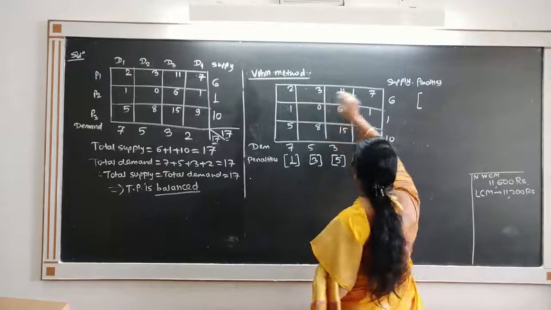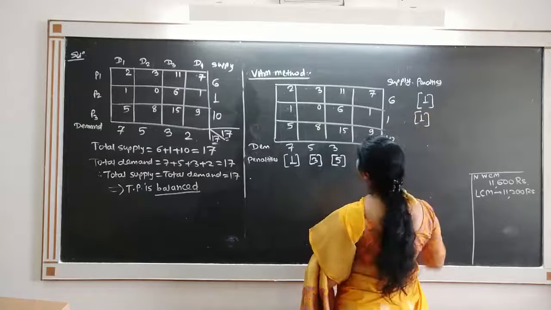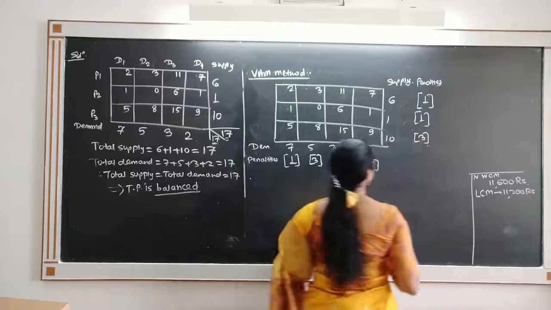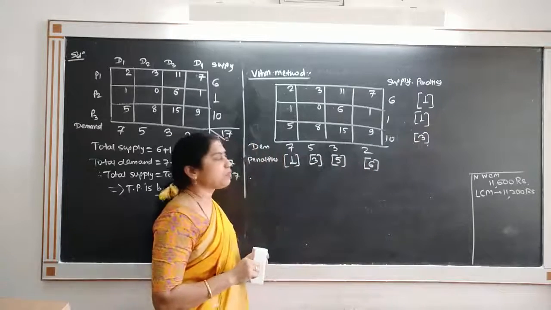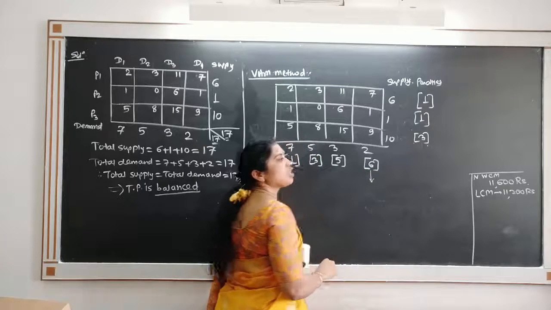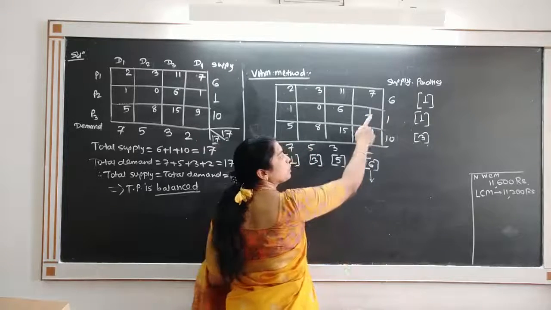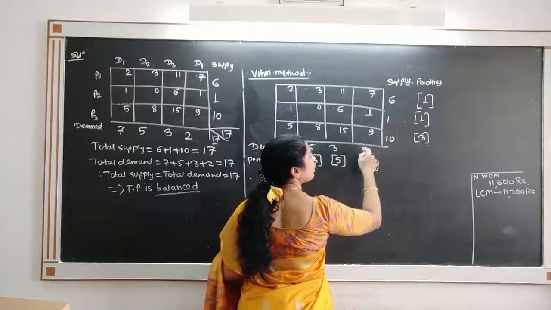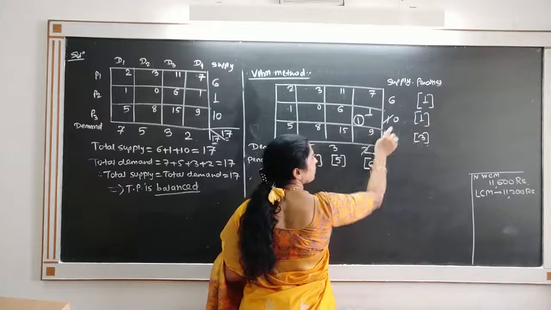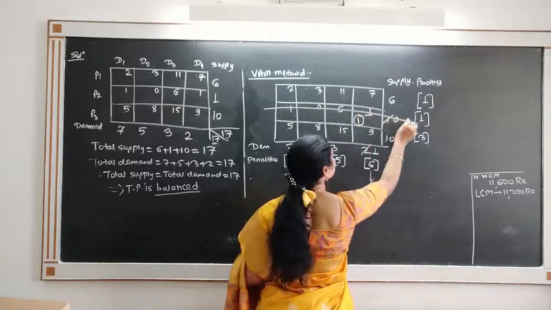Difference between 2 and 3, 1. Difference between 0 and 1, 1. And difference between 8 and 5, 3. Among these penalties, start with the largest penalty. Largest penalty is 6. And in the largest penalty, you have to search the lowest cost. Lowest cost is 1. Allocate as much as possible to this lowest cost. So minimum of 1 and 2, that is 1 is allocated. Supply is 0, demand remains 1. Because this becomes 0, we cross out the row which has supply 0 now.